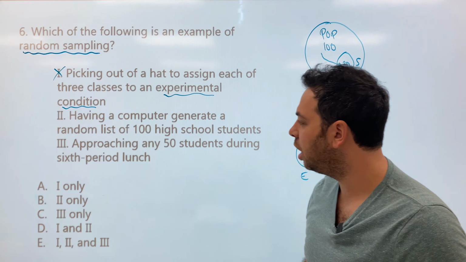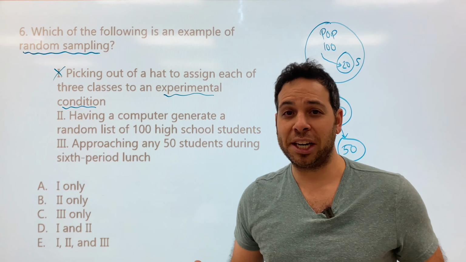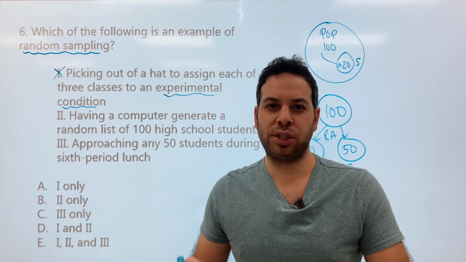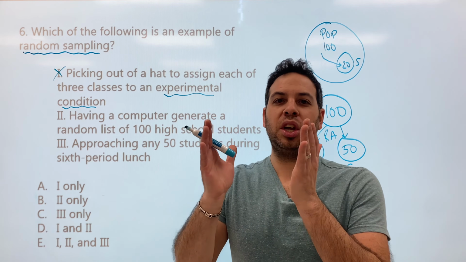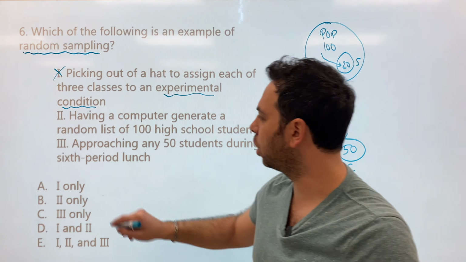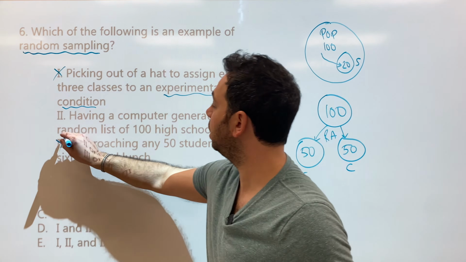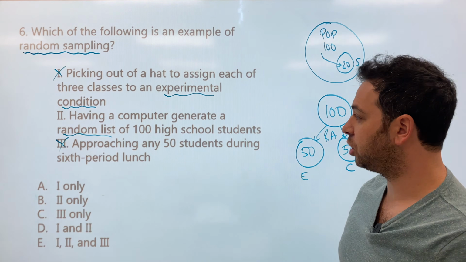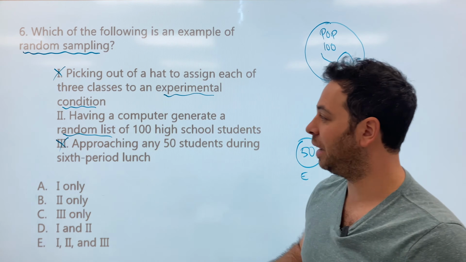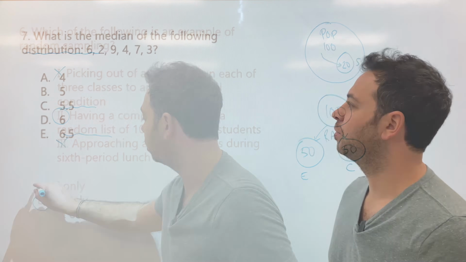All right, let's go to number 3. Approaching any 50 students during 6-period lunch. Now, I know that sounds random, like just picking students. But in psychology and across the sciences, there is a system to randomization, right? We are systematically randomizing people into 2 groups. So it's not just kind of looking around for people. So we're going to cross that off. Which leads to number 2, having a computer generate a random list of 100 high school students. So out of all the high school students, we have a generated random list. This would be our best answer. So it is number 2, which means our answer is B. All right, number 7.